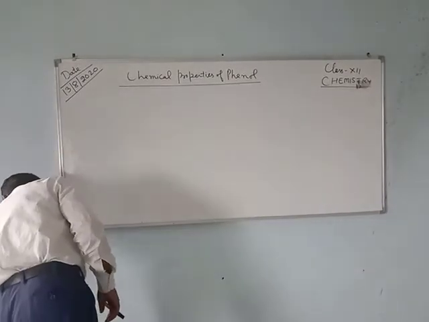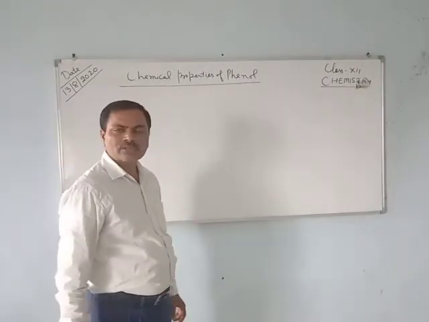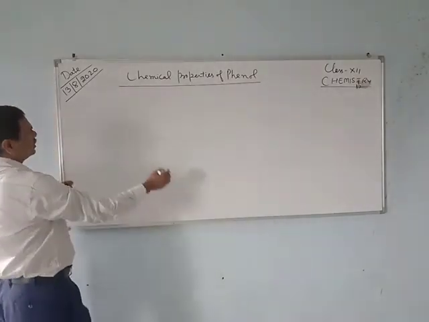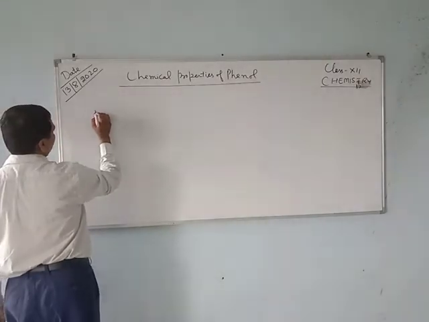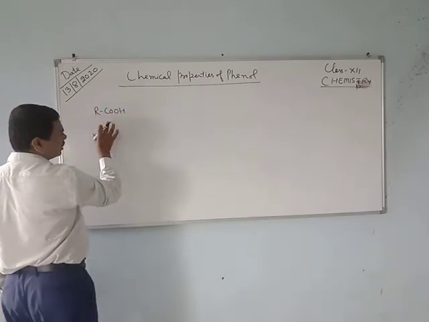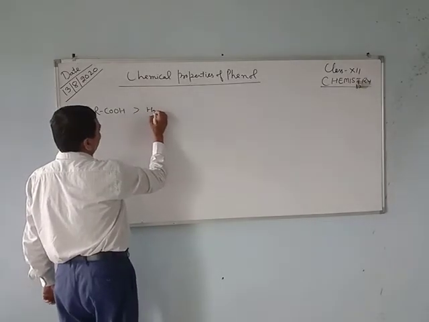Regarding the acidic nature, phenol is a weaker acid than the carboxylic acid. Carboxylic acid is the stronger acid. Then we come to carbonic acid.